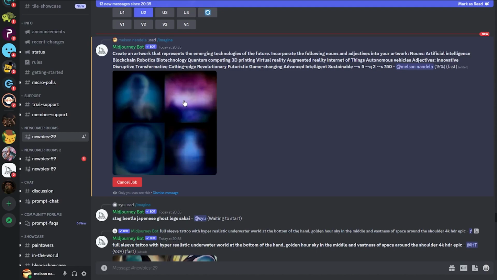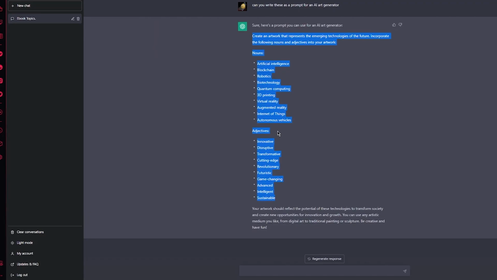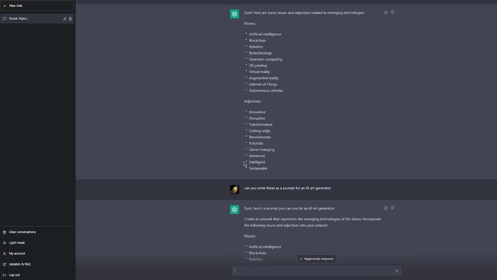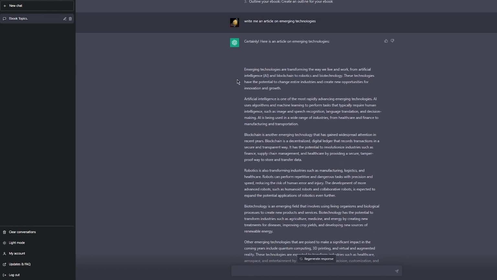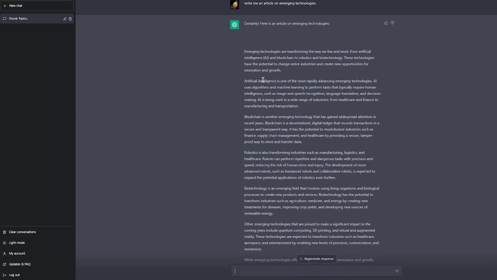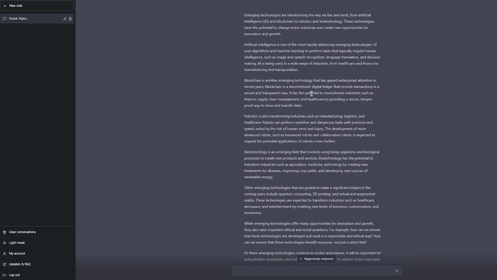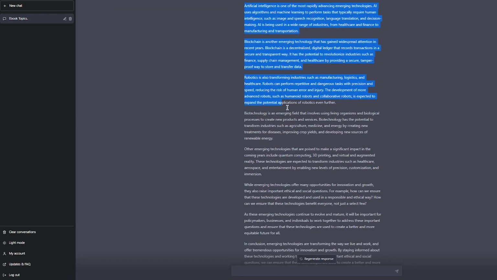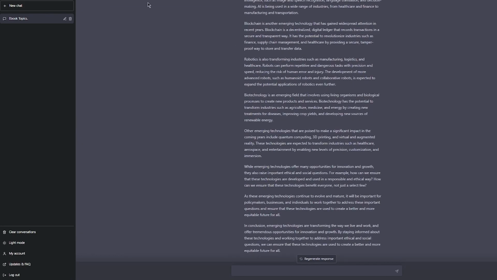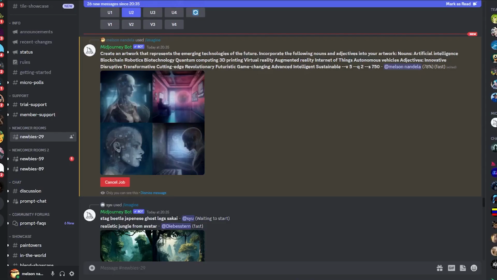And once this is done, we're going to head onto our ChatGPT and create, as we said, a good article. And here's our article. As you can see, emerging technologies are transforming. AI is one of the most rapidly advancing emerging technologies. Blockchain is another emerging technology, and you can get all this data. Once you copy it, you can paste it into some PDF editor, and from there on out, you can sell it on Amazon or maybe Etsy or maybe Pinterest or something like that. Or you can also make a YouTube channel where you can narrate all of this and put AI generated images behind it. And you could put up images like this.